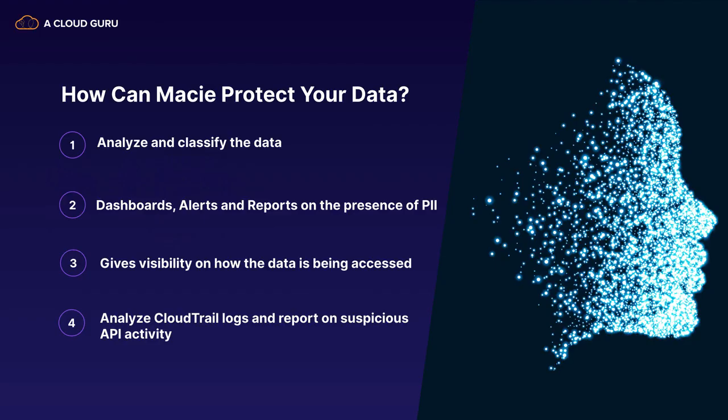And once it's analyzed and classified the data, it uses that information to build dashboards, create alerts and reports on the presence of personally identifiable information. It also gives visibility on how the data is being accessed, who is accessing it, is the data being moved around from one S3 bucket to another? And it can also analyze your CloudTrail logs, which are stored in S3, and report on any suspicious API activity.